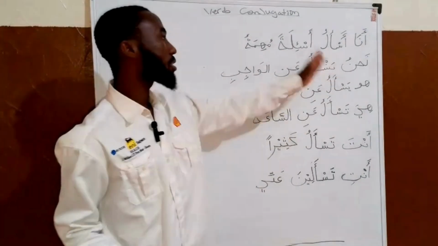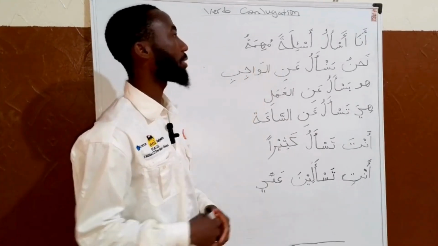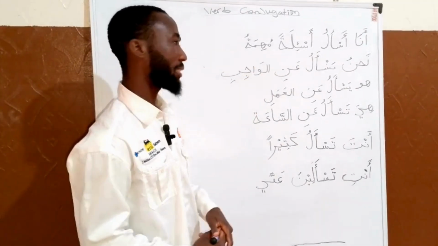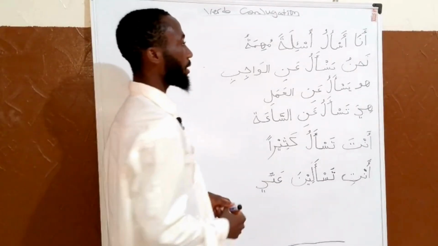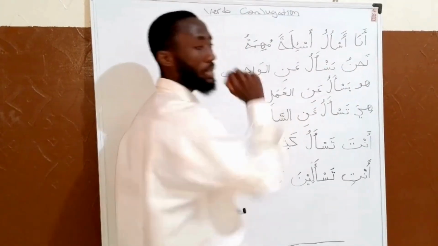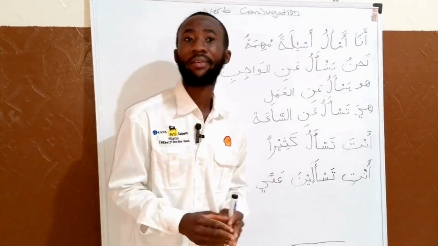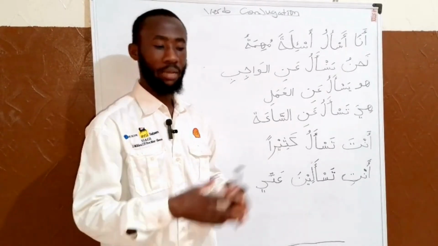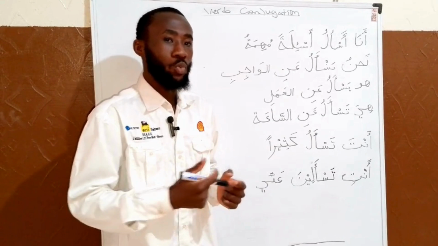The first phrase is Ana as'alu as'ilatan muhimma. Ana is the personal pronoun. Ana as'alu: I'm talking about myself, I'm referring to myself, that I'm asking a question.